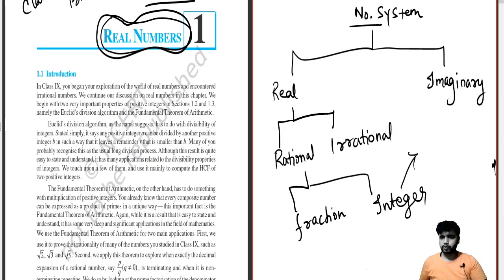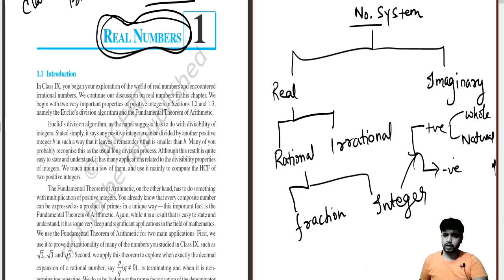I can take two slots over here. Positive, negative. Okay, this is I think visible, and positive thus divides into whole and natural. Okay, now this is more visible to you. Now I can draw a small thing over here also, proper, improper.